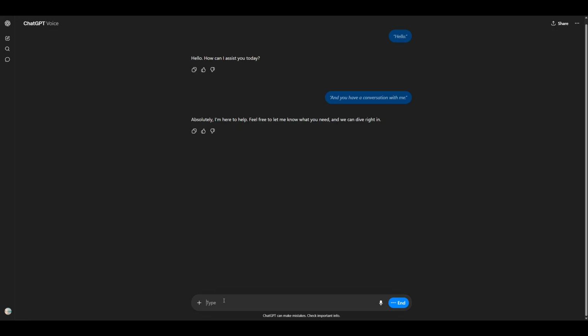You'll typically see the words appear on screen as ChatGPT speaks, which makes it easy to skim or reference details later. If you're in a quieter spot, you can speak more softly. In a busier space, try speaking a little closer to your device so your voice stands out. It's also helpful to minimize background chatter while you're giving a longer instruction.